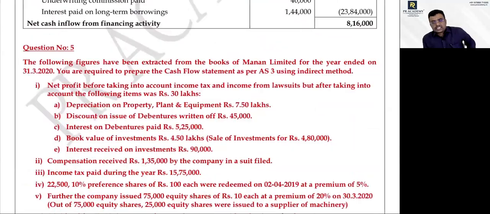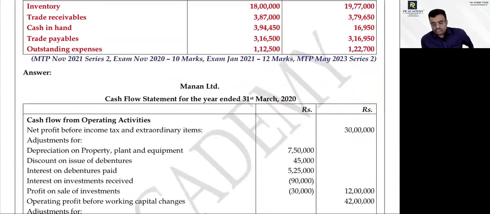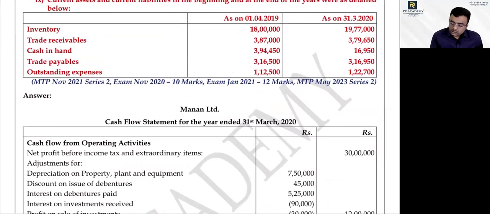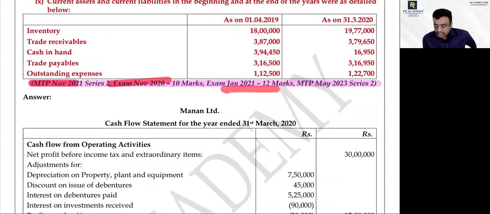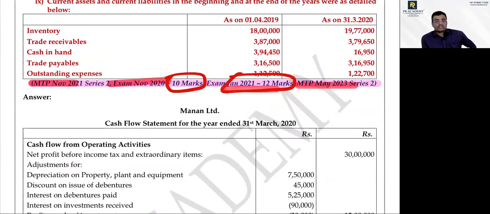This question was tested in the examination in November 20 for 10 marks, and in January 21 for 12 marks. Twice it has appeared in the examination, and it has appeared in MTP November 21 and MTP May 23, series 2. This is a very, very simple problem. Once it appeared for 10 marks and next time for 12 marks. After that, there was no question from this area. I think it is very rarely tested, so this time there might be a question from cash flow statement also.